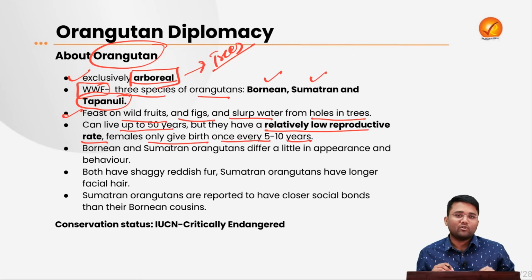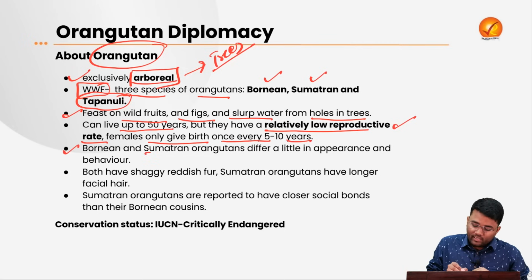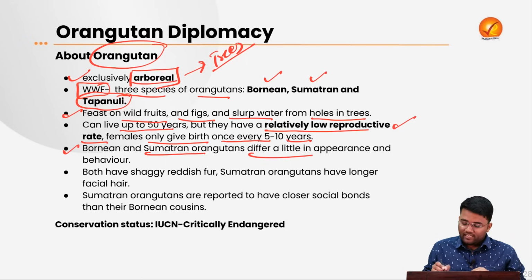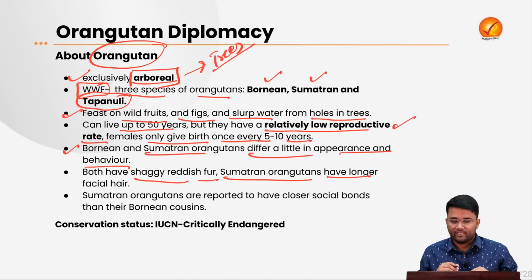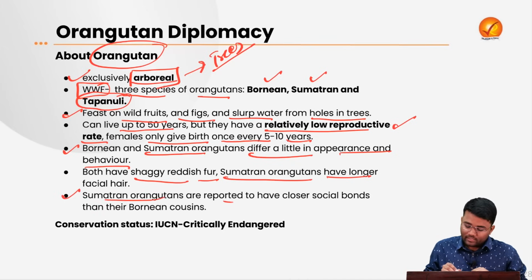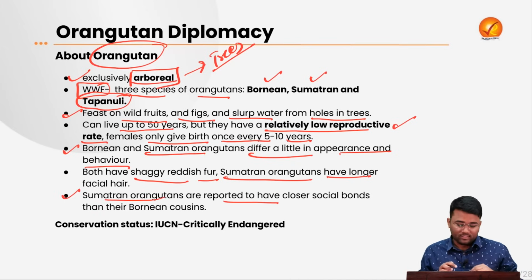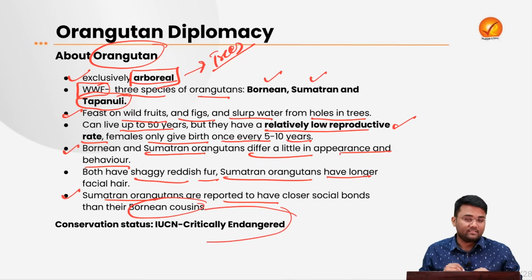UPSC has a tendency of asking questions in the prelims, especially on special characteristics or special features of species which are in the news. So this particular information may be important for your prelims. The Bornean and Sumatran orangutans differ a little in appearance and behavior. Both have shaggy reddish fur, but Sumatran orangutans have longer facial hair. Sumatran orangutans are reported to have closer social bonds as compared to their Bornean cousins. The IUCN conservation status of these orangutans is critically endangered.